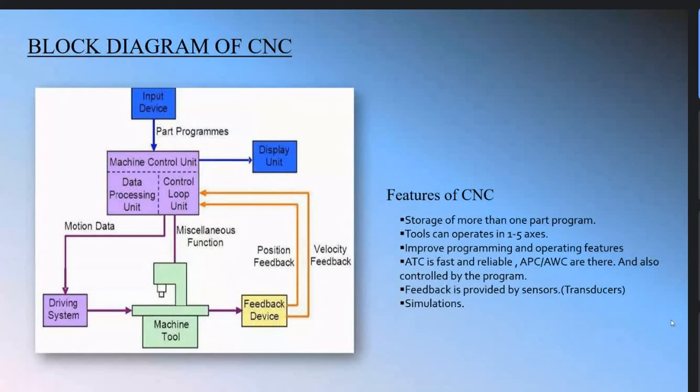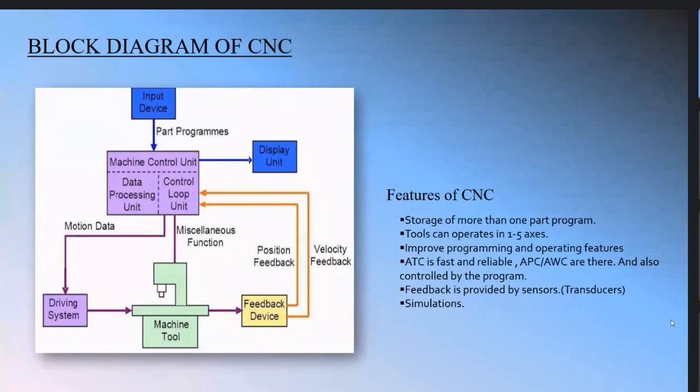And the next one is that feedback is provided by the sensor, that is the transducer. In a CNC machine, basically a sensor is used, such as a proximity sensor. And the last one is simulation. The best feature of the CNC machine is the availability of simulation in a computer-based CNC machine or display-based CNC machine.